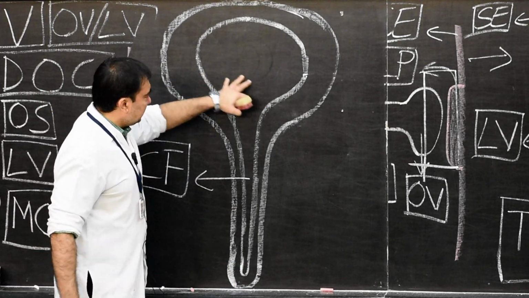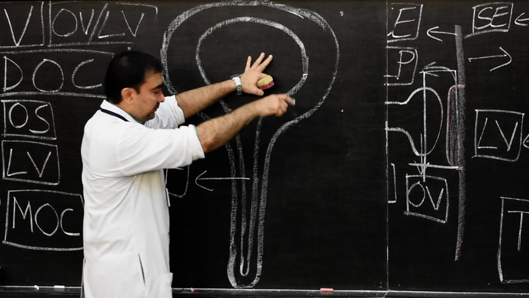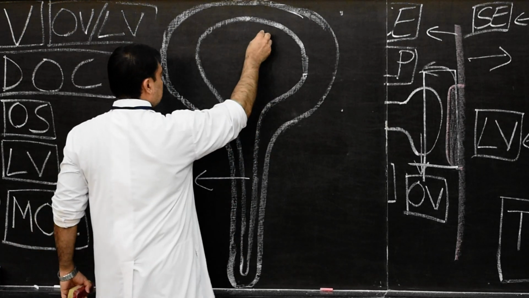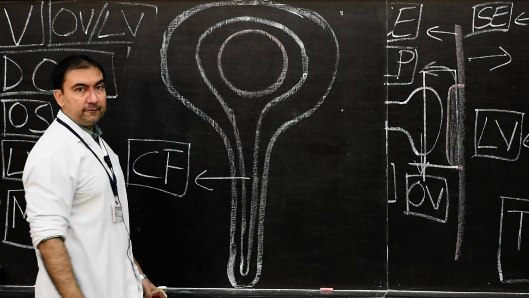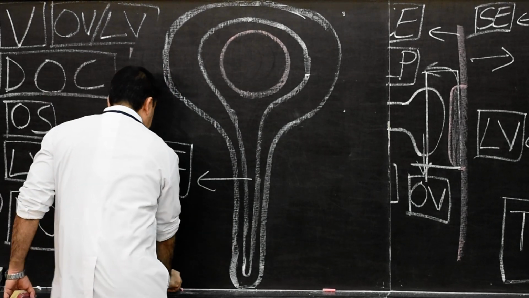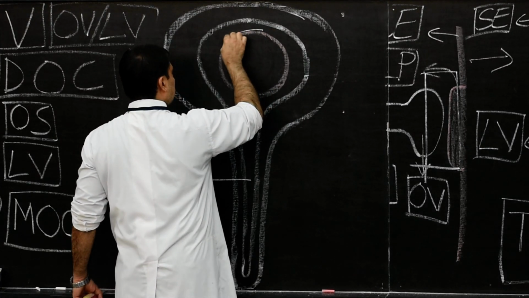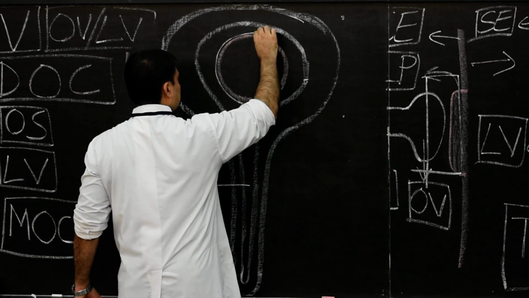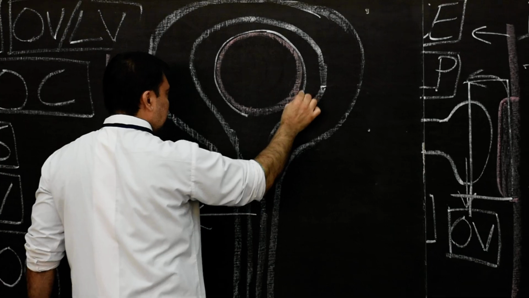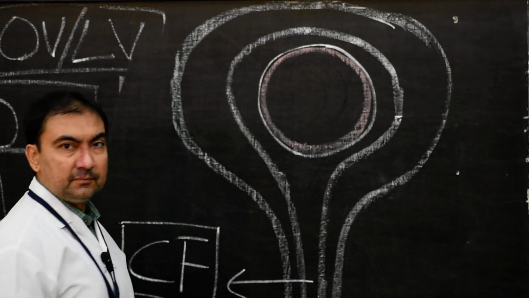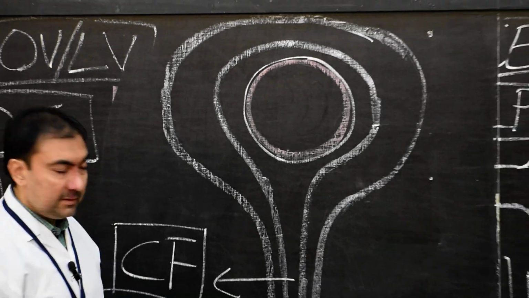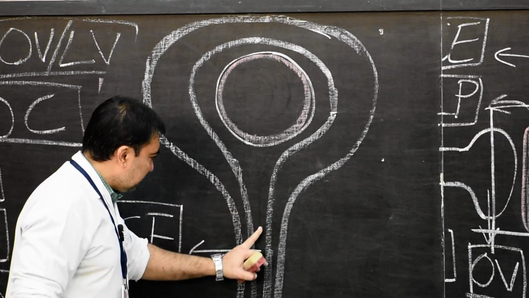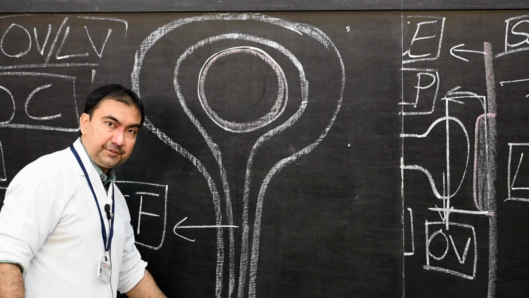What will we fill this space with? We will fill the space with the lens vesicle. This is what we fill. This lens vesicle, as I told you, will be surrounded by tunica vasculosa lentis. What is present in the lens vesicle? Later on we'll fill. Now more important is the space which is present here, the choroid fissure.